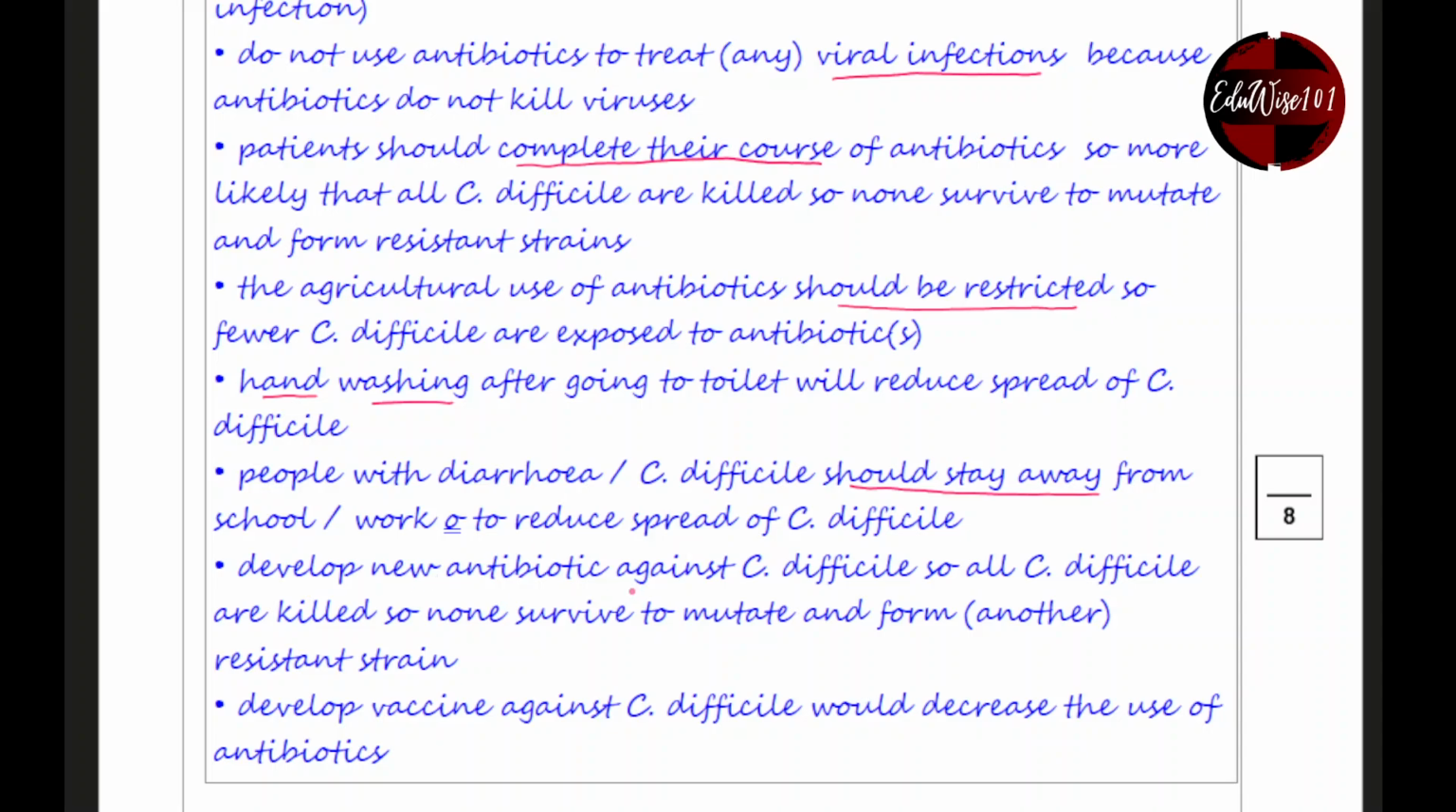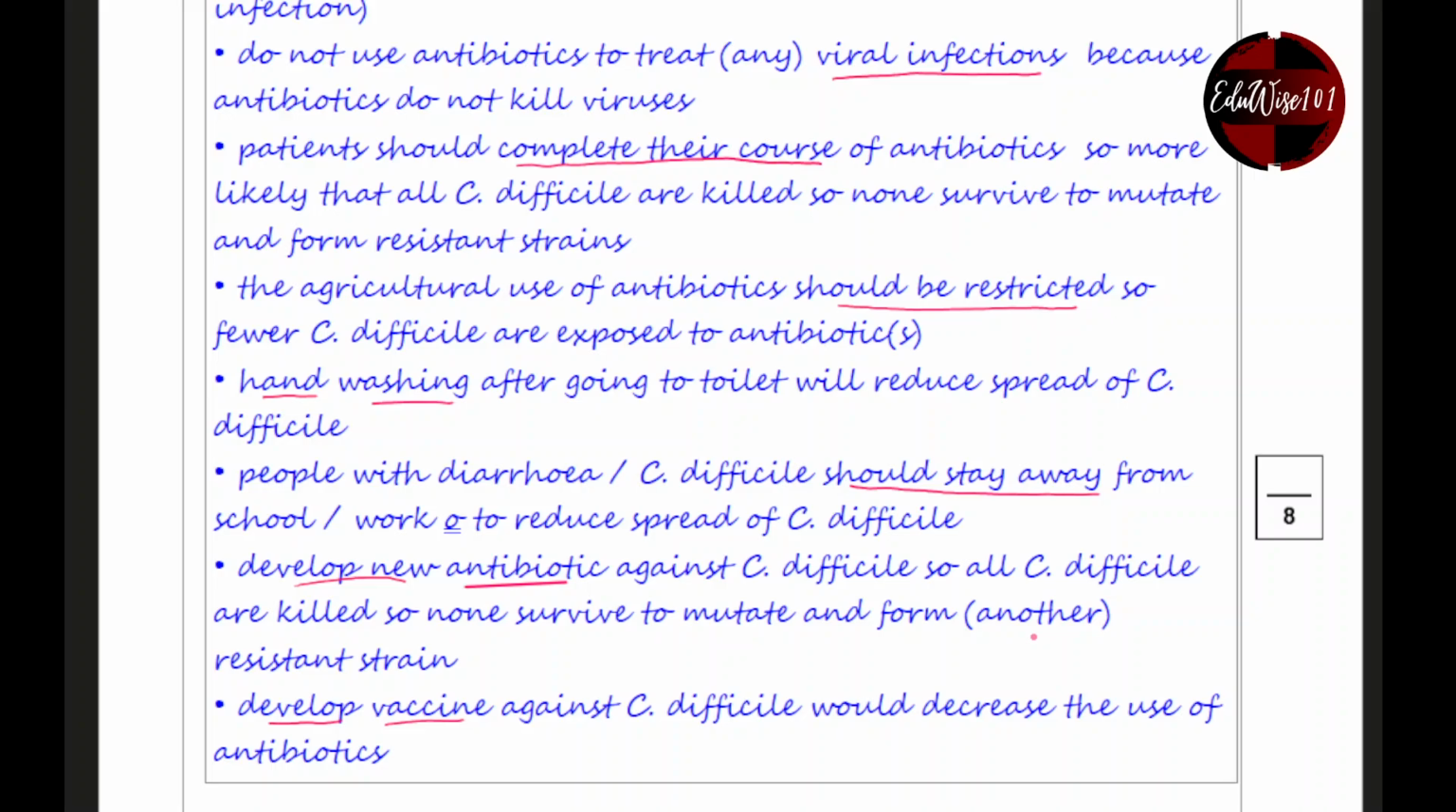Develop new antibiotics, right? While you're doing that, we could also develop new antibiotics as well, which will kill more of the bacteria. And you could also develop vaccines which would decrease the use of antibiotics. So if you're vaccinated against the bacteria, then you probably don't need to use antibiotics too much.